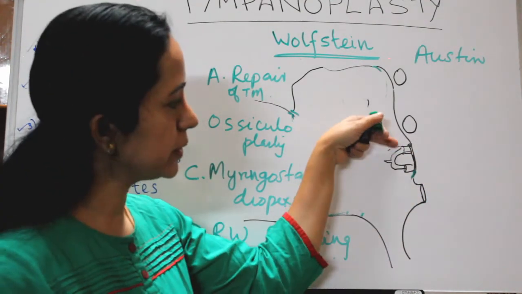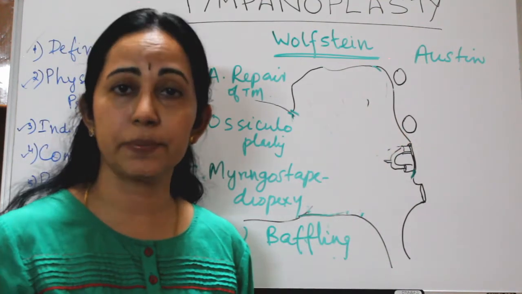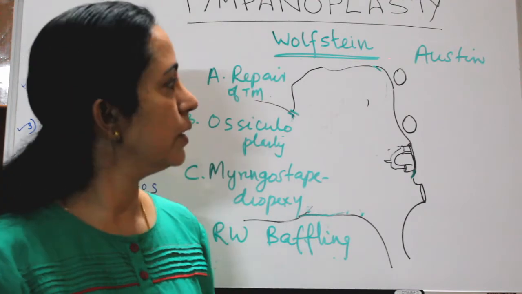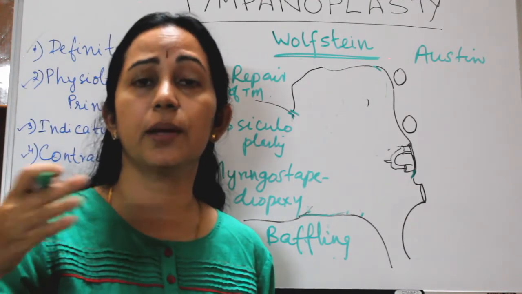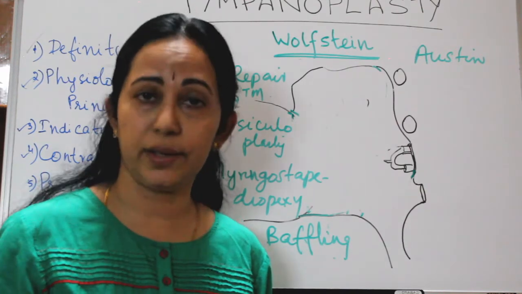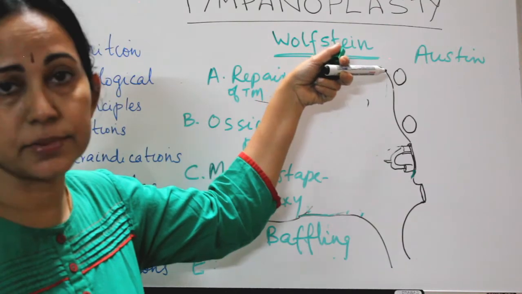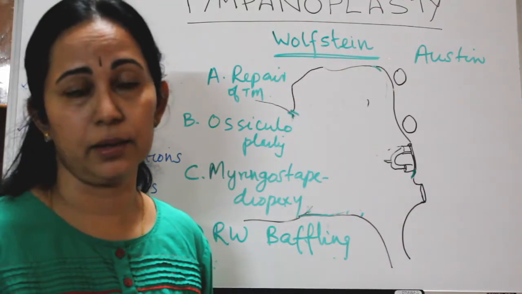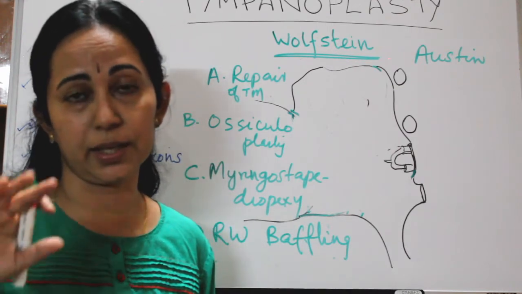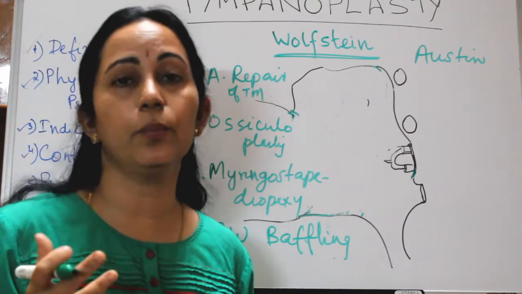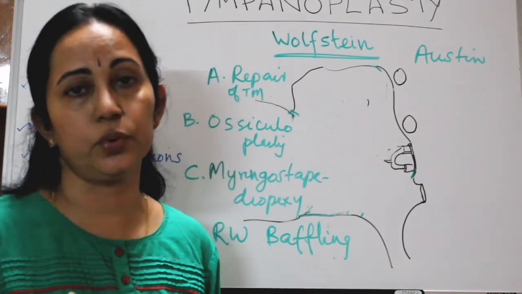So actually this oval window is not working because the stapes is fixed. So we have to make some arrangement to cause a movement of the cochlear fluids. So what we have to do? Here comes our horizontal semicircular canal. So we have to make a fenestra over the horizontal semicircular canal, so that there will be some movement of the cochlear fluid system.